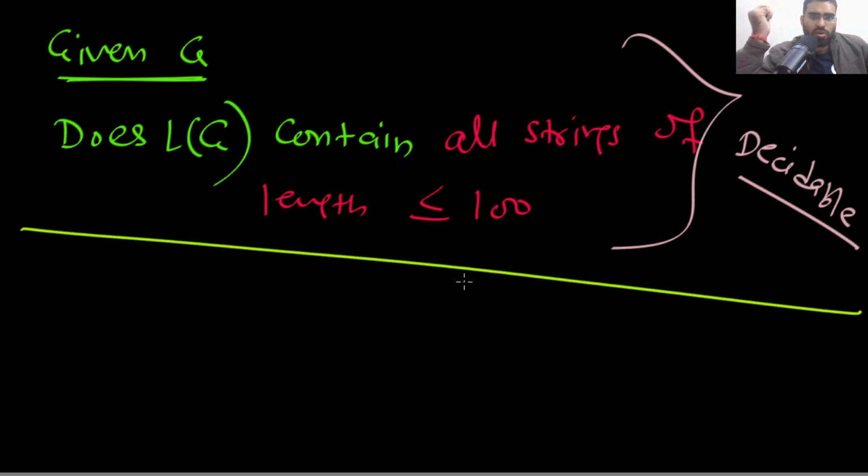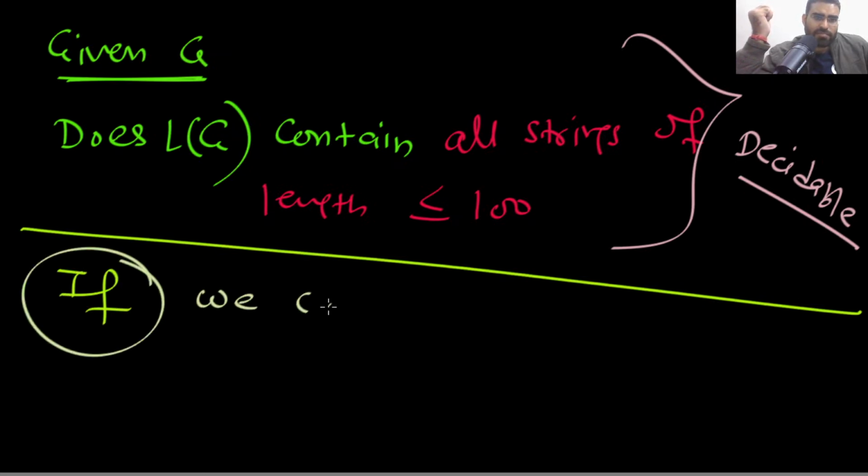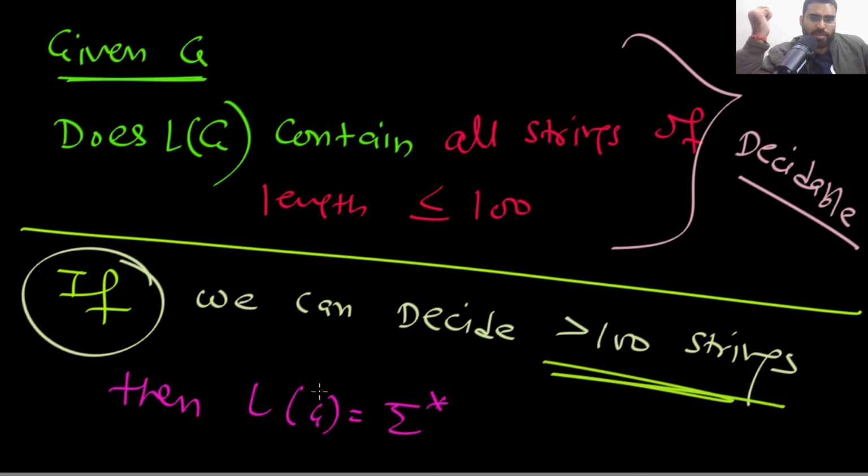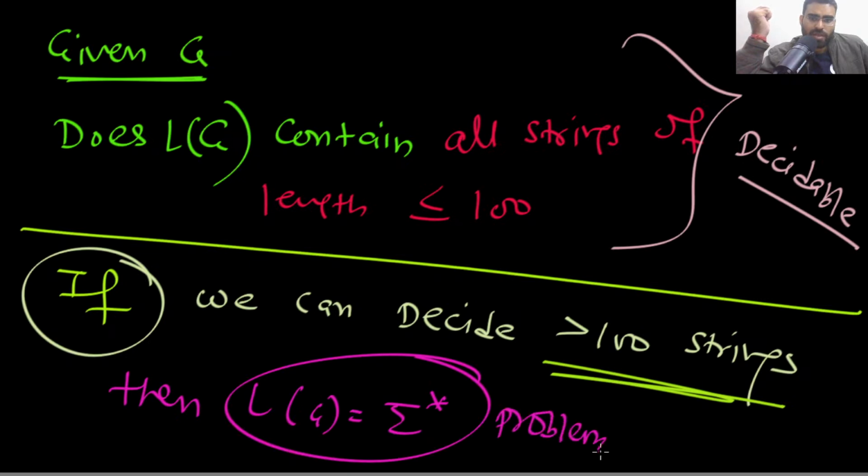Now, if you can decide for strings greater than 100 also, then L(G) equal to sigma star becomes decidable, right?